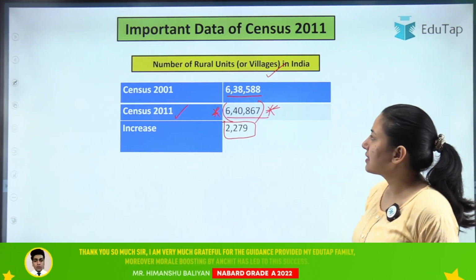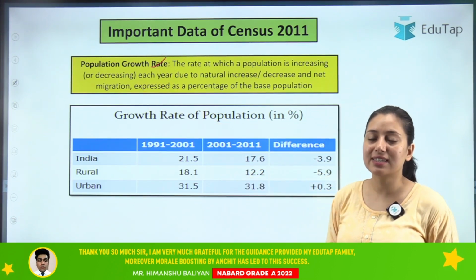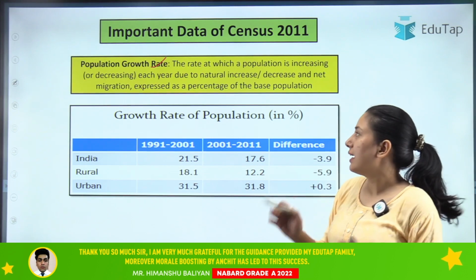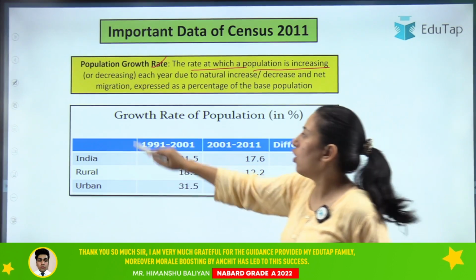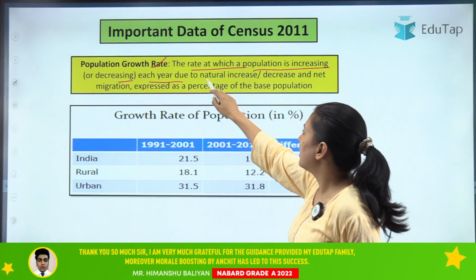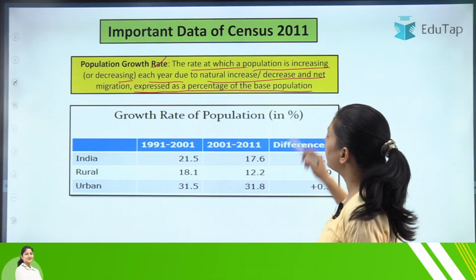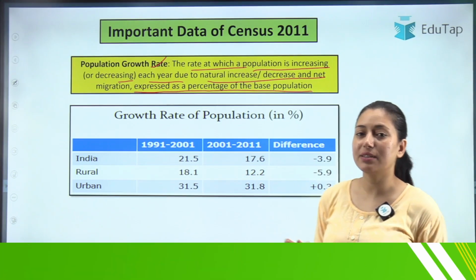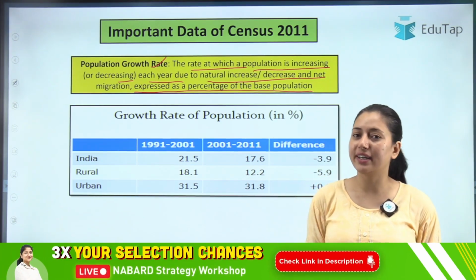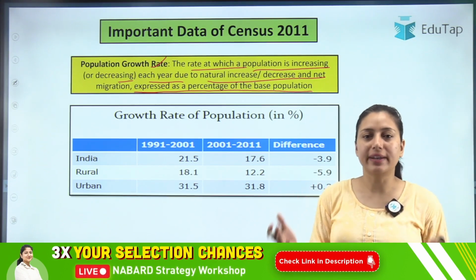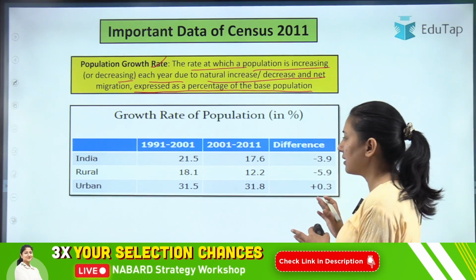Then moving on to the next data, which is about the population growth rate. First of all, let us discuss what this population growth rate is. It is basically the rate at which a population is increasing or decreasing each year due to natural increase or decrease and net migration, expressed as a percentage of base population. So in layman's language, the percentage by which the population is increasing or decreasing is your population growth rate. Clear?